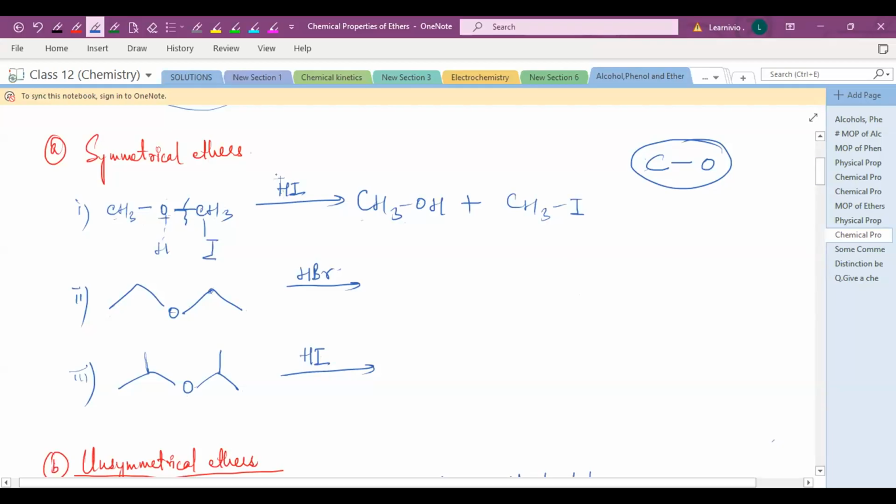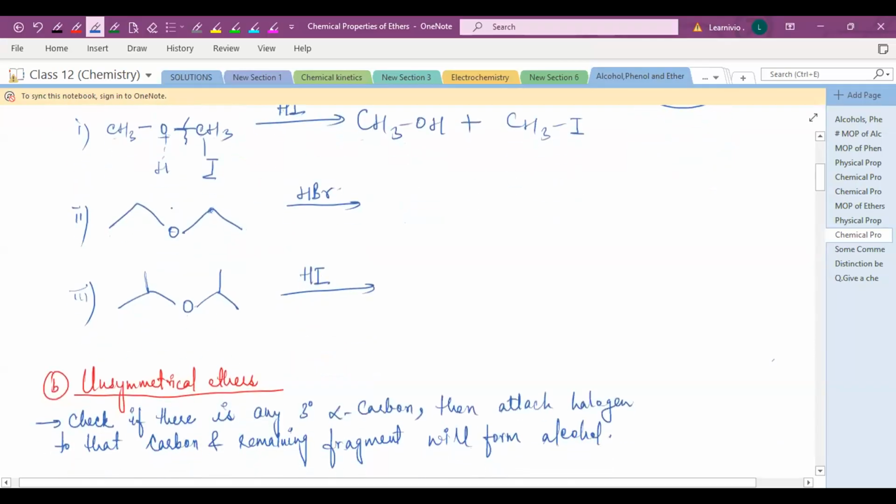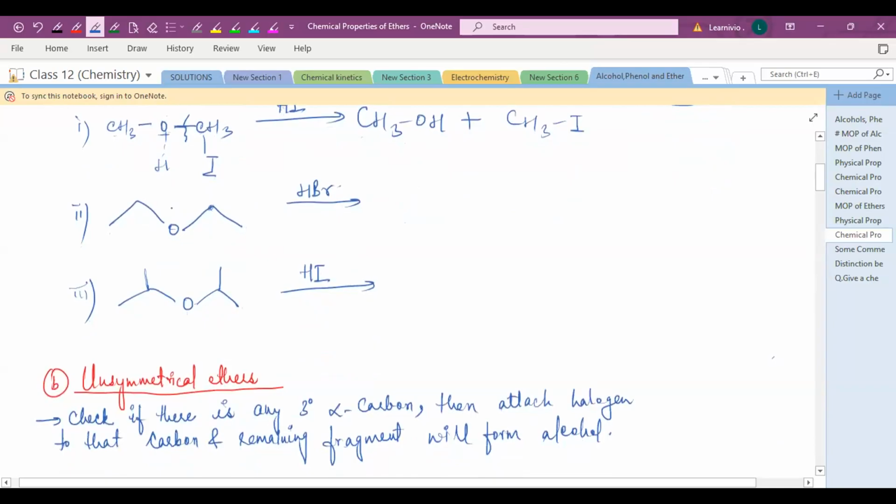Yeah, so just break this oxygen carbon bond. The H plus, the positive part of the halogen acid, will get attached to the negative part, which is oxygen. And the negative part of the halogen acid, meaning iodine or the halogen, will get attached to the carbon. You will get two products, alcohol plus your alkyl halide. Do the second and third question.